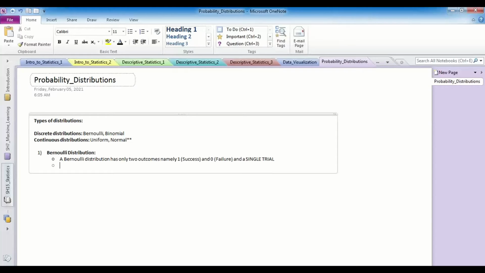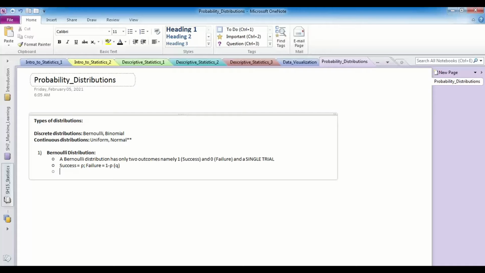Are you clear on this? Yes. Excellent. So namely, the success is generally denoted as P and the failure is denoted as Q. Since in the world of probability, if you know the success value, the failure can be easily calculated as 1 minus P, which is represented as Q. Makes sense, guys? Clear?